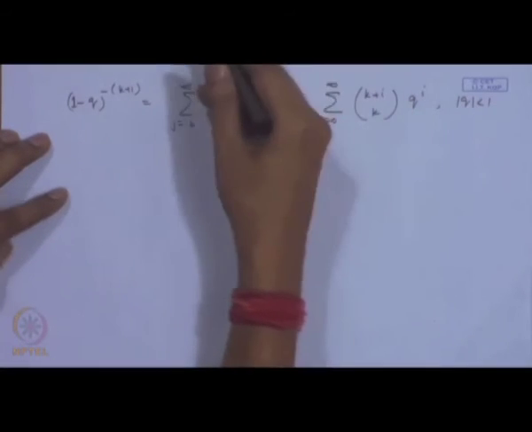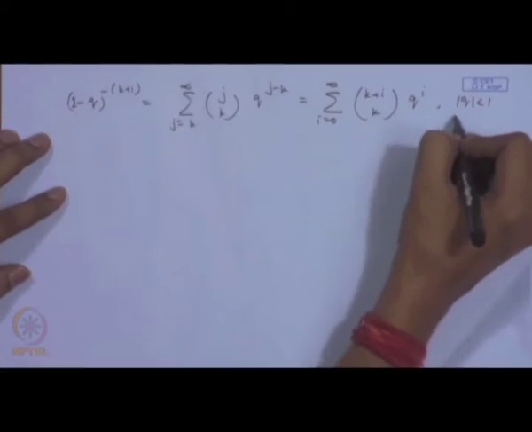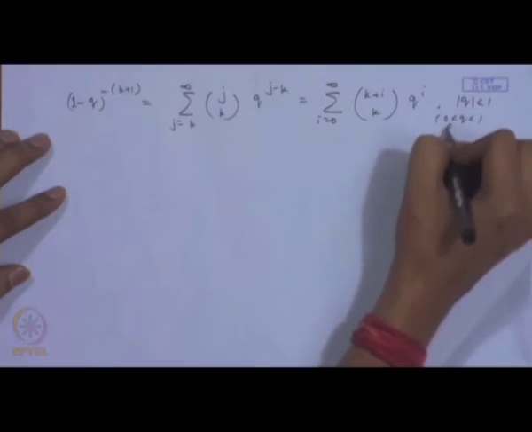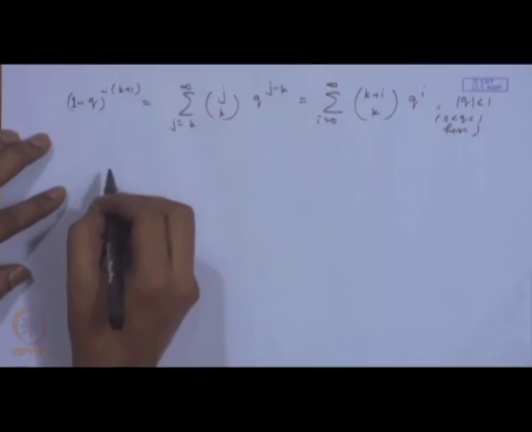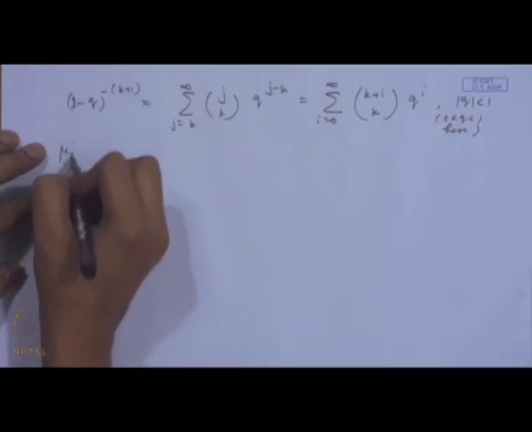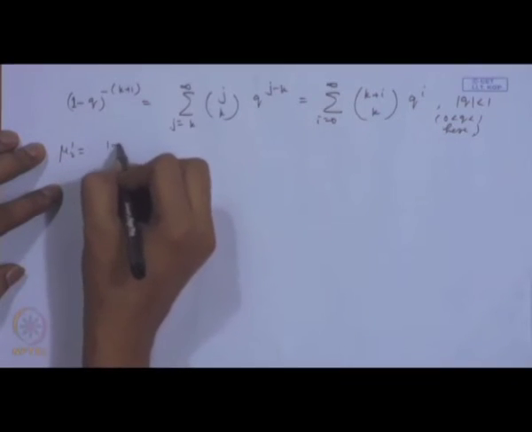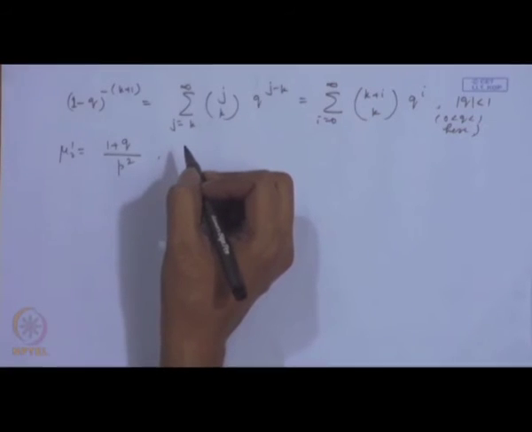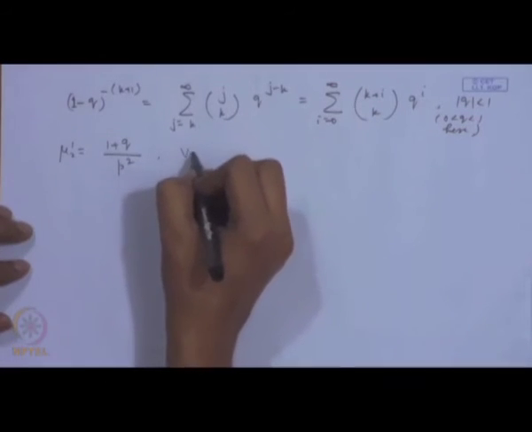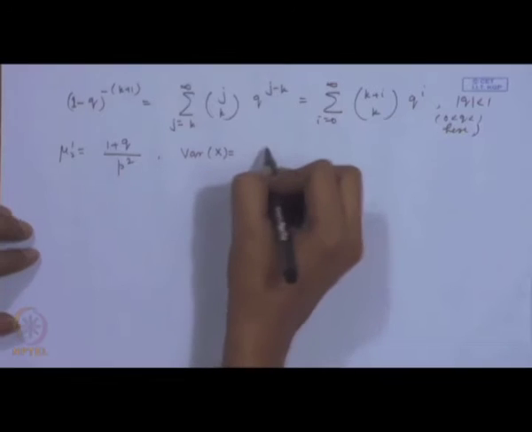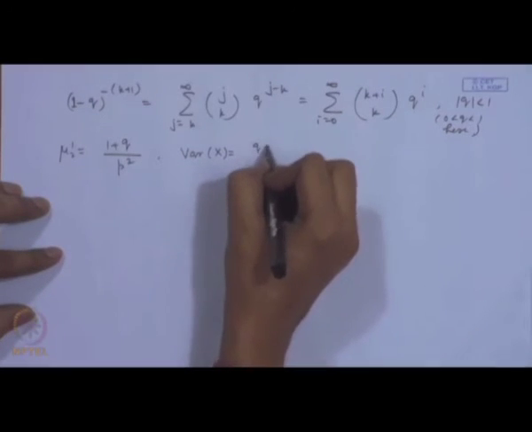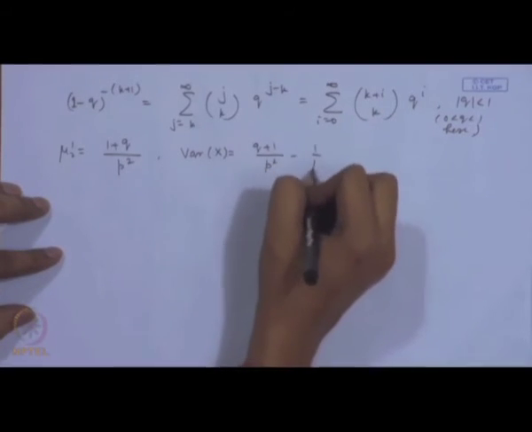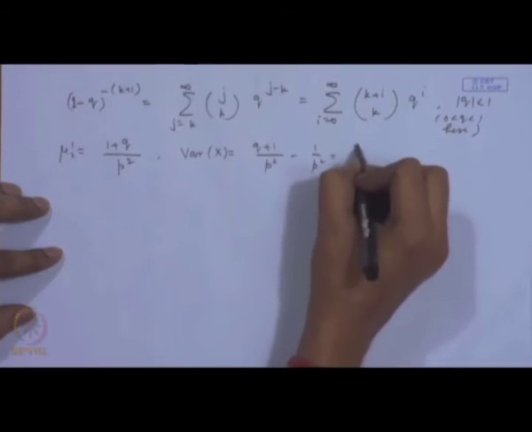Here of course, q is between 0 and 1. Using this we can calculate the second moment. So, it turns out to be (1 plus q) by p square, and the variance will turn out to be (q plus 1) by p square minus 1 by p square, that is equal to q by p square.